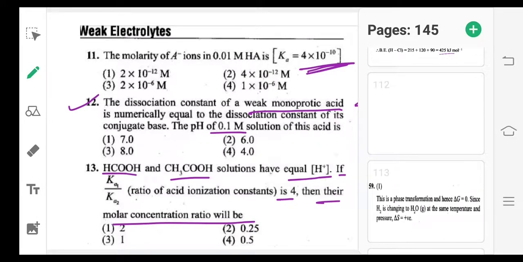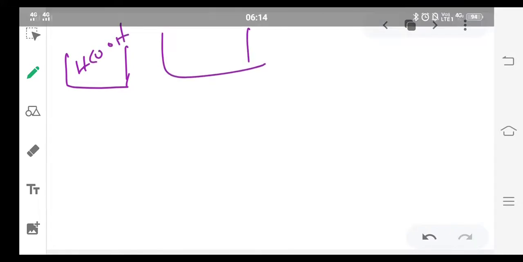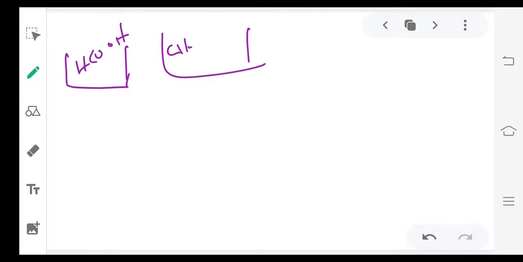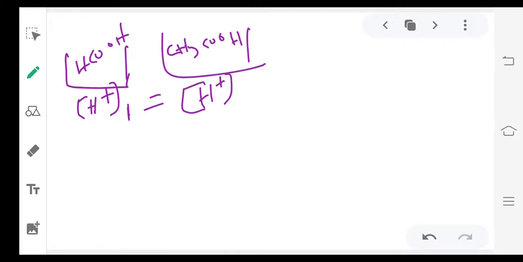Let me explain the question first. Two solutions are given, one is HCOOH and another one is CH3COOH. In both beakers, H plus is the same: H plus concentration in the first beaker equals that in the second beaker.